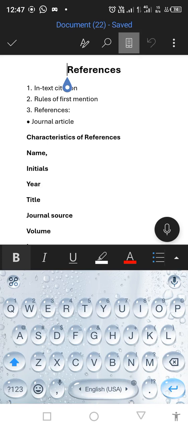In this video, we shall be talking about references. References often come as the last section of our work. Before we go back there, let me quickly call our attention to this. In our previous video, we talked about citation, right? Citation is not complete without references. References are the twin sister of citation, because without references, our citation is not complete.